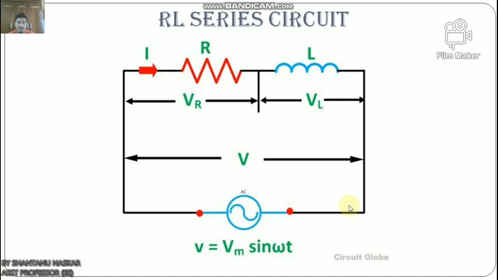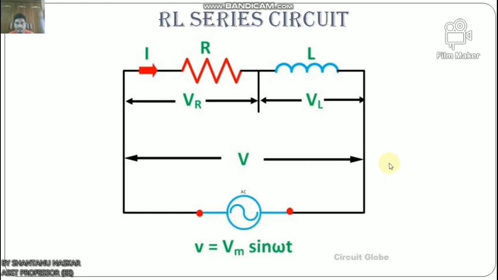IR and IL are the currents flowing in the resistor and inductor respectively, but the current flowing through both elements will be the same as they are connected in series. The circuit diagram of the RL circuit is shown here. Here VR is the voltage across resistor R, VL is the voltage across the inductor L, and V is the total voltage.